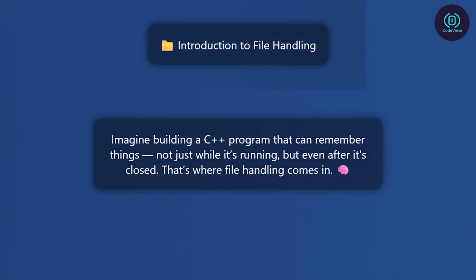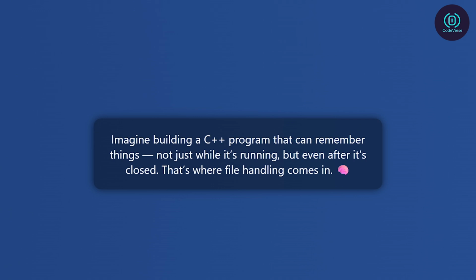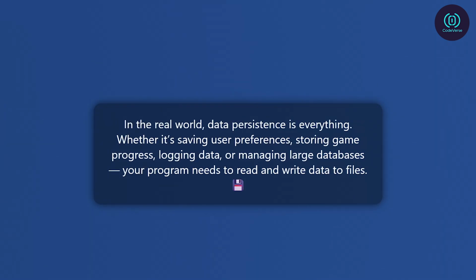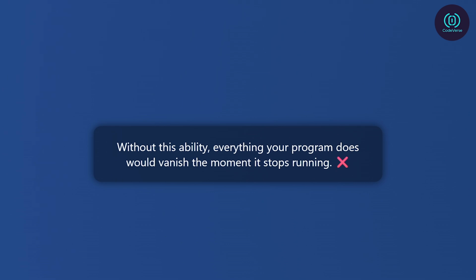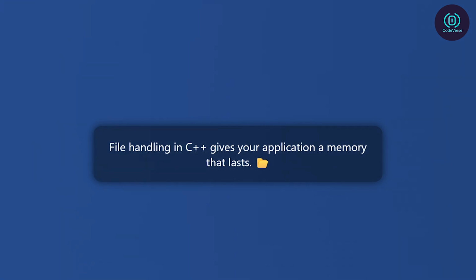Imagine building a C++ program that can remember things, not just while it's running, but even after it's closed. That's where file handling comes in. In the real world, data persistence is everything. Whether it's saving user preferences, storing game progress, logging data, or managing large databases, your program needs to read and write data to files. Without this ability, everything your program does would vanish the moment it stops running. File handling in C++ gives your application a memory that lasts.